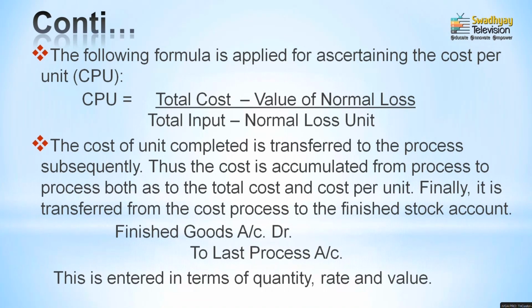Then the next is that the cost is calculated and transferred to the subsequent process accounts. We already transferred the process one by one into the subsequent process account, but the most important part is that whenever you transfer this total cost at the end of the particular process, it would be transferred finally to the finished goods account and finished stock account. It means that the amount of the process would be transferred at the end of all processes to the finished stock account.